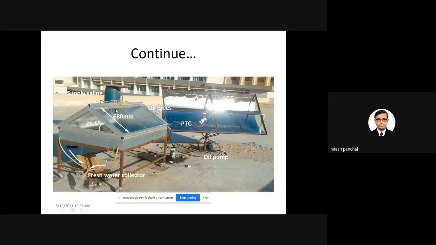You can see the Egypt group is there. In Egypt they used the double slope solar still, and you can see the latitude angle is 26.5 degrees. That is why the angle of the glass cover is 26.5 degrees. You can also see the parabolic trough collector and the oil pump. So this is a figure of a parabolic trough collector coupled with the solar still.